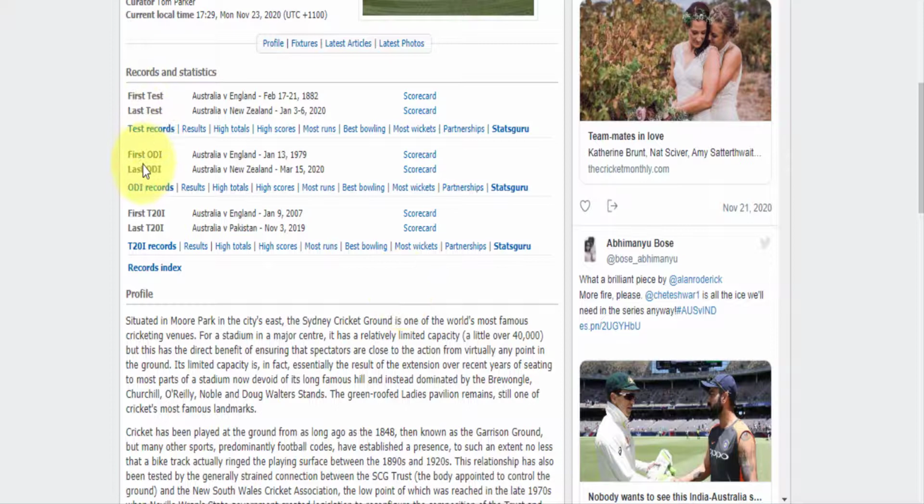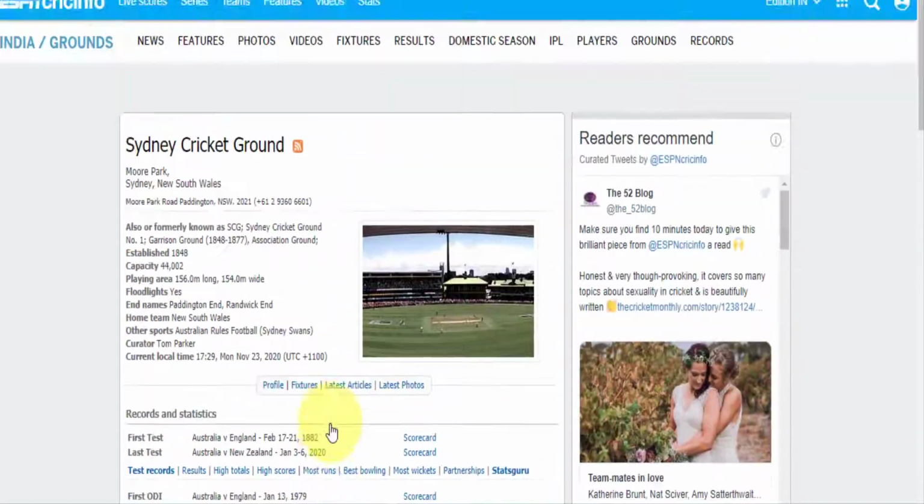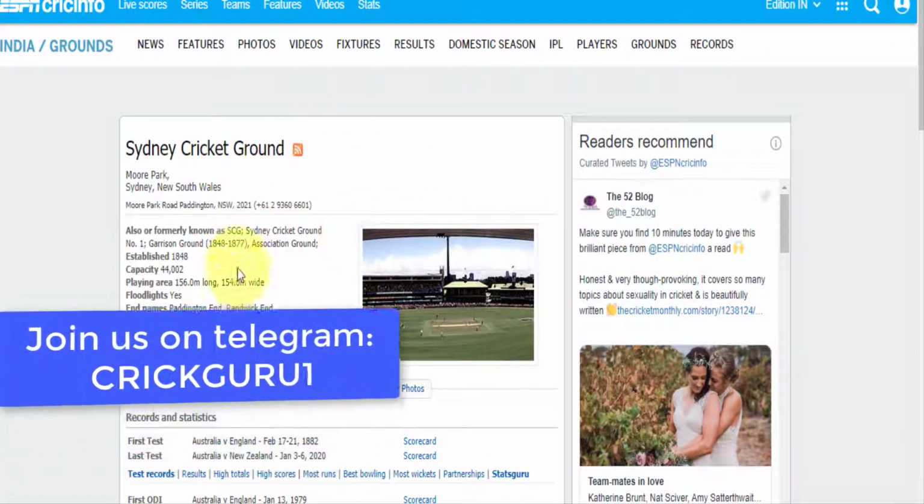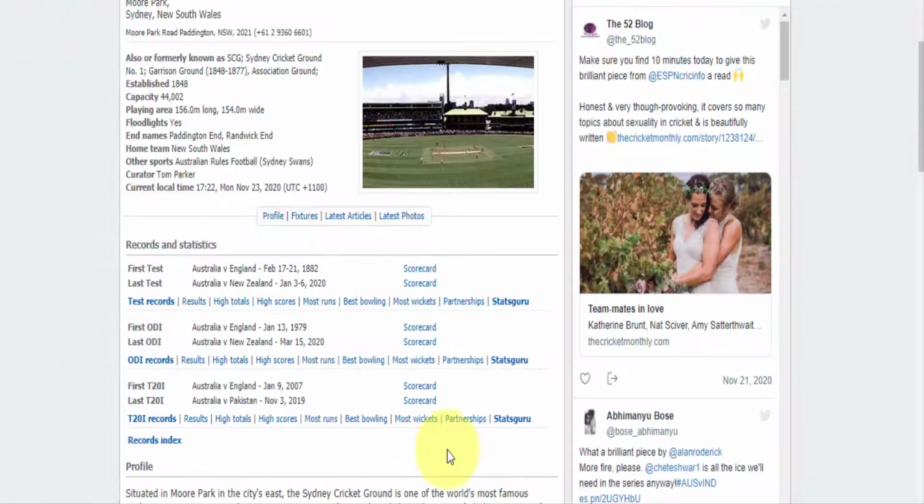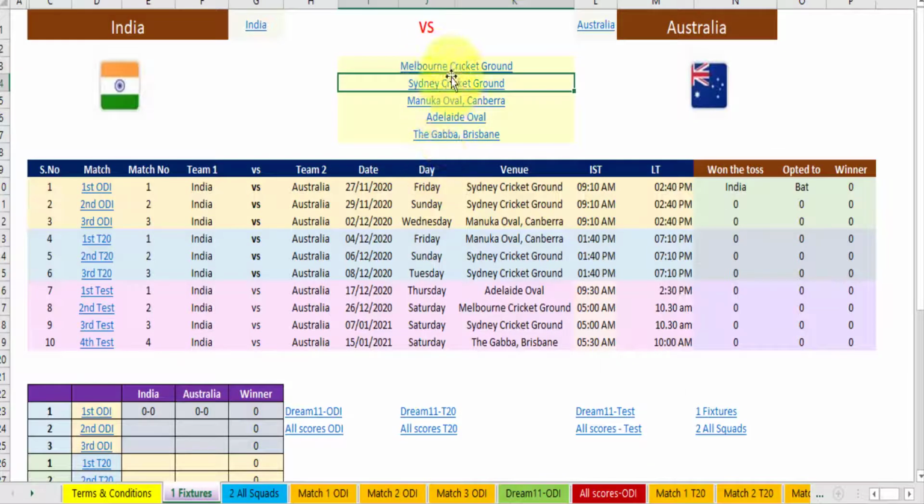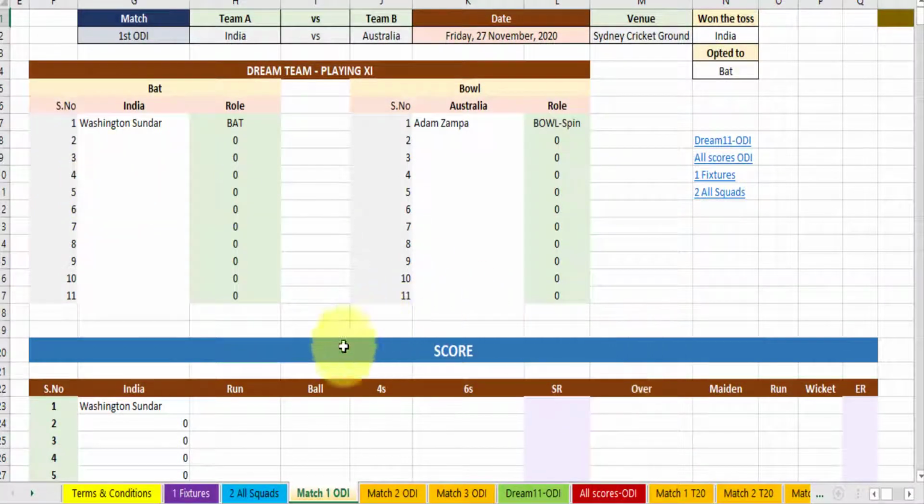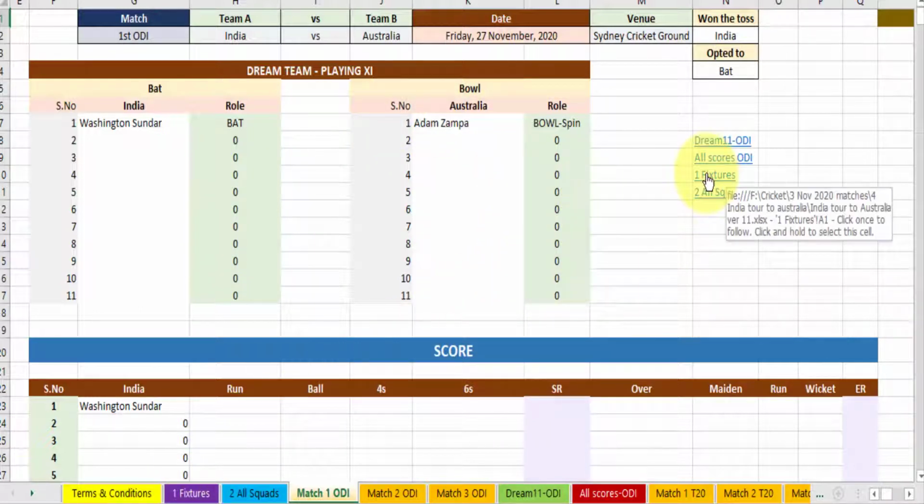The first test, first ODI, last ODI, first T20, last T20, every detail is being given here. If you are playing a fantasy game, you need these kinds of information. For every venue where a match will be played, the link has been given here. You just have to click it. And also, like the first ODI match, you just click that and you will come to my sheet only, this Match 1 ODI, where we will be recording all our scores and playing 11. Again I come to the fixtures.